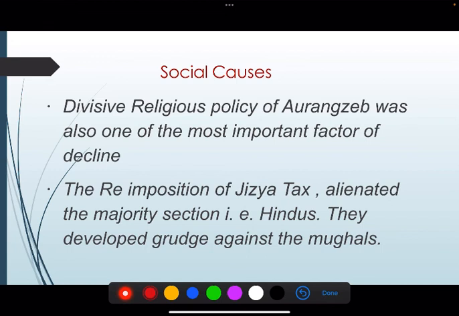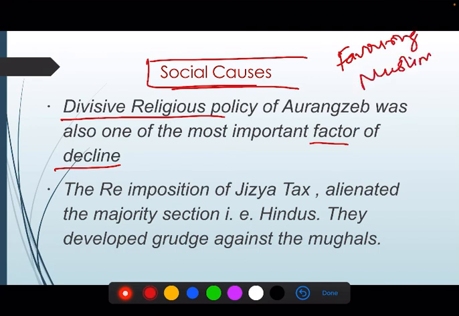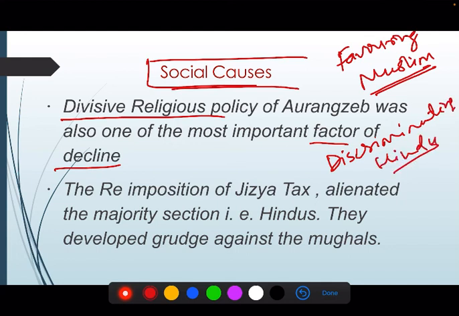Next is social cause. Social causes can be considered as divisive religious policy of Aurangzeb, one of the reason of factor of decline, right? Divisive religious policy means favoring Muslim and discriminating Hindu, right? We all know how Aurangzeb destroyed many Hindu temples,